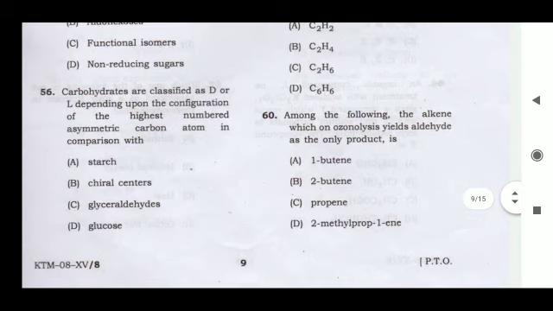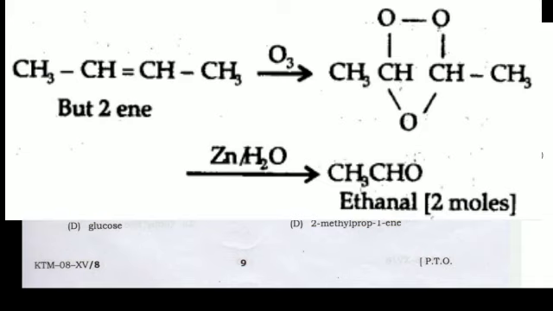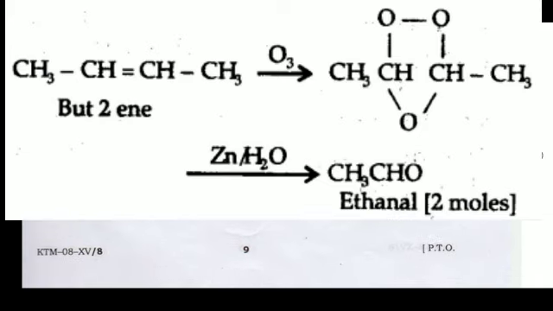Next question: among the following, the alkene which on ozonolysis yields an aldehyde as the only product is. In the options, A is 1-butene, B is 2-butene, then propene, and 2-methylprop-1-ene. Out of these four, option B, 2-butene, on ozonolysis will produce acetaldehyde only, one product, and that's why it is the correct option.